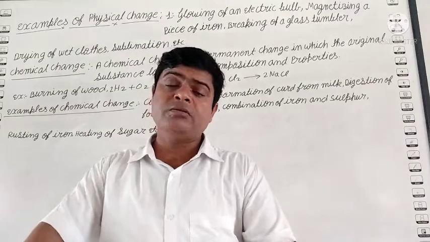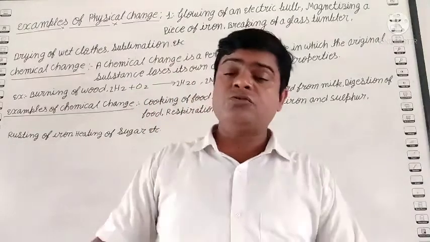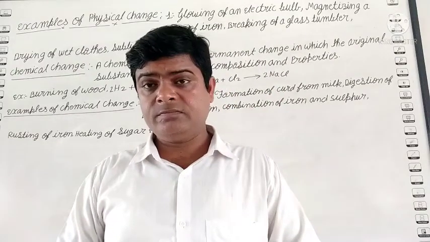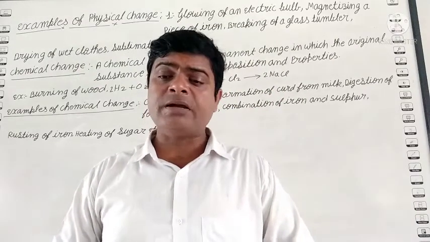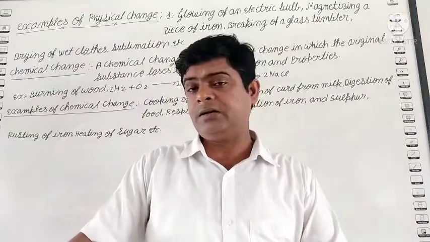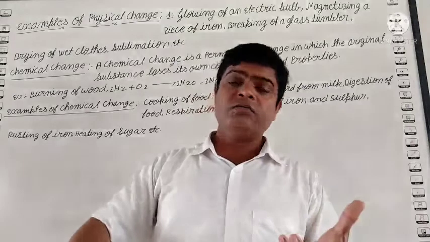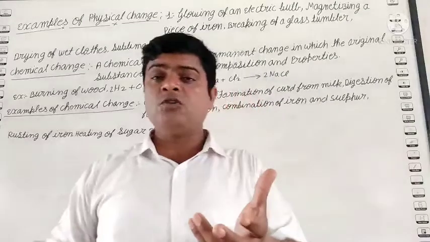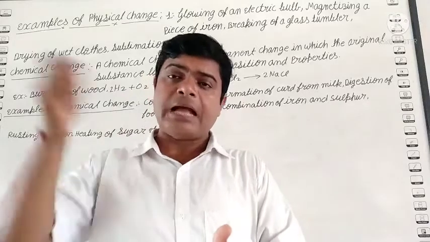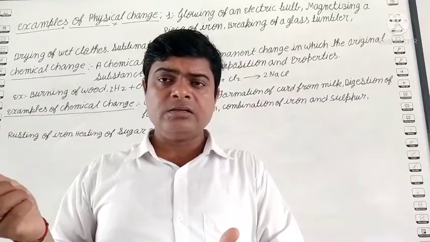So what is the example? What are the characteristics of chemical change? So student, the first characteristic of chemical change is that the change is permanent. Chemical change is permanent and it cannot be reversed by a simple physical method. Suppose water, H2O: if you want to separate hydrogen and oxygen from the water by hand picking, can we take them out like this? No, we cannot.